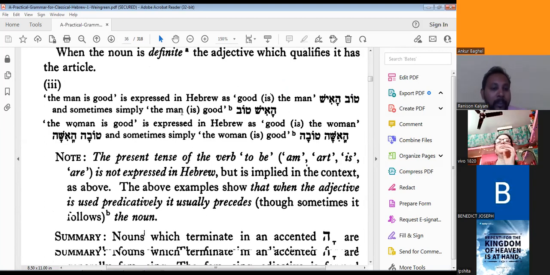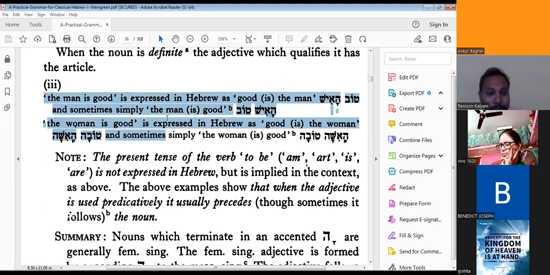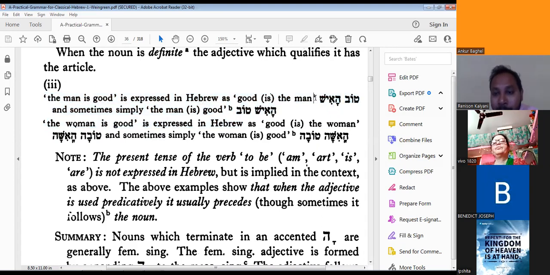Then here you see, the man is good is expressed in Hebrew as: good is the man, and sometimes simply ha is tov, the man is good. If tov is coming first and ha is going back, then it becomes the man is good.